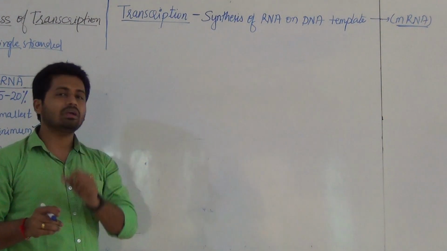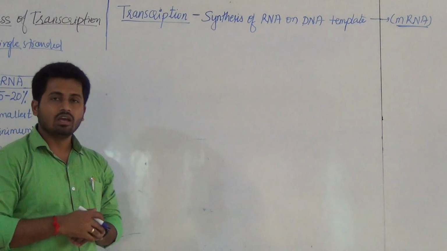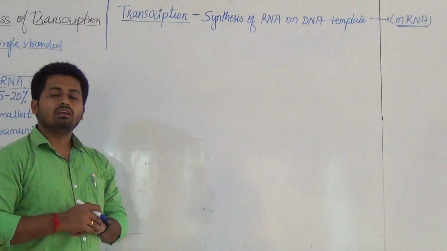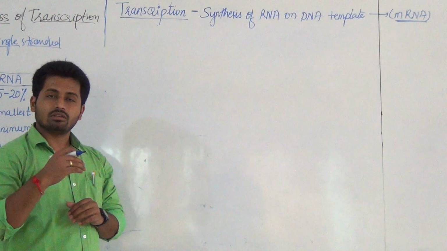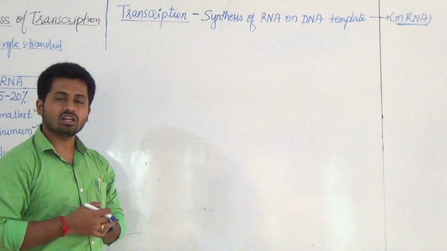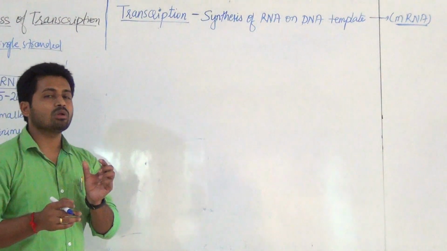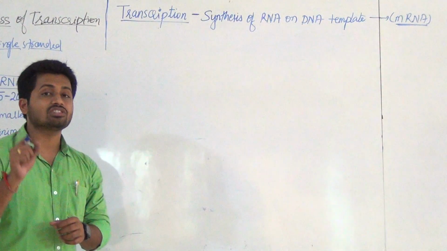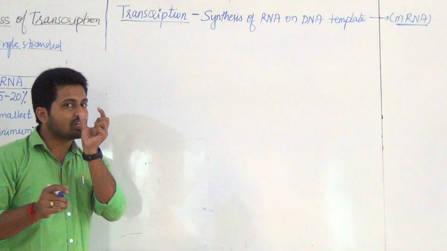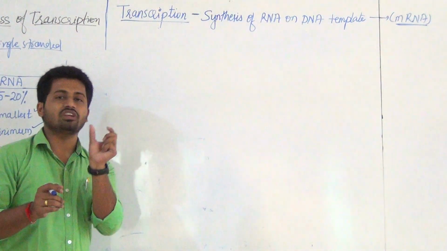Which is that segment? That segment we call the transcription unit. A transcription unit has three parts: the promoter, the structural gene, and the terminator. The promoter is recognized by the enzyme RNA polymerase, at the particular site where a sequence is present. Which sequence?